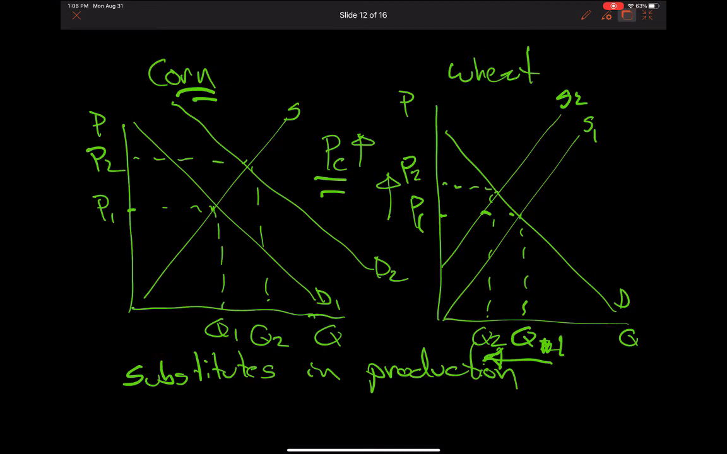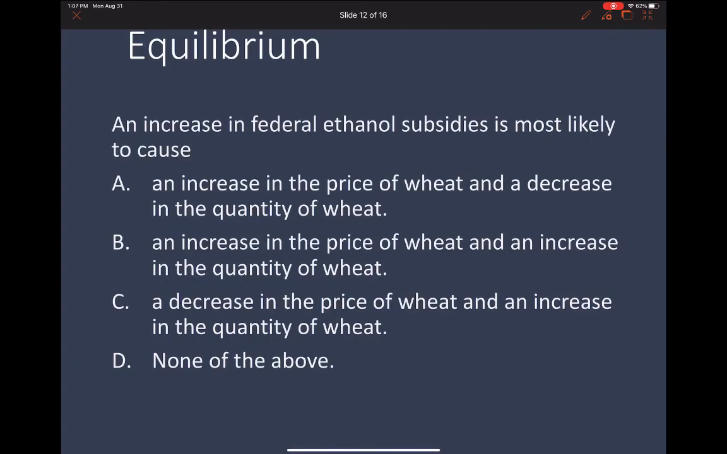Then the United States increases its subsidies on ethanol, which drives the price of corn up, which pushes the price of wheat even higher. And so the United States came under fire. The international community became very critical of the United States' ethanol policy because it was pushing the price of wheat even higher, making it difficult for people in developing nations to be able to feed themselves and their families. So we saw that this increase in federal ethanol subsidies is most likely to cause an increase in the price of wheat and a decrease in the quantity of wheat.